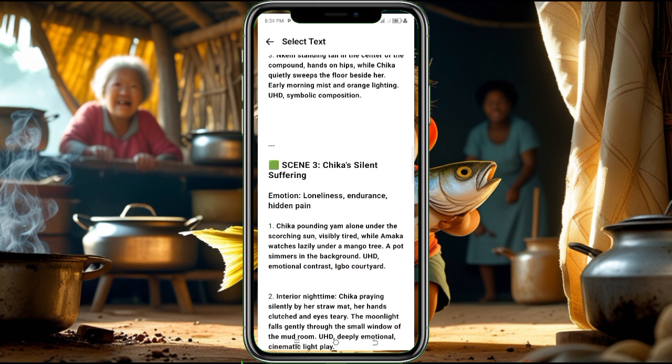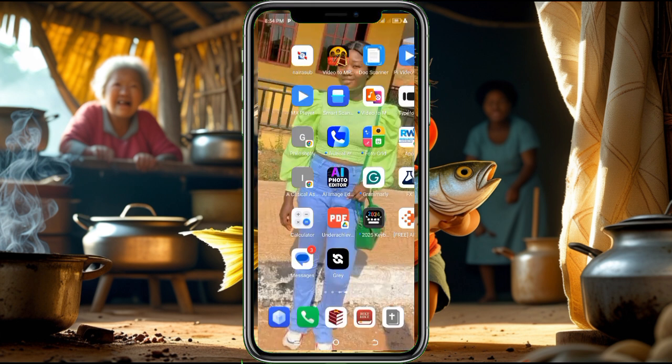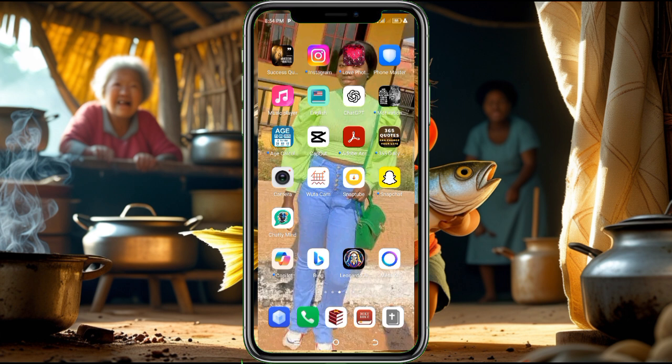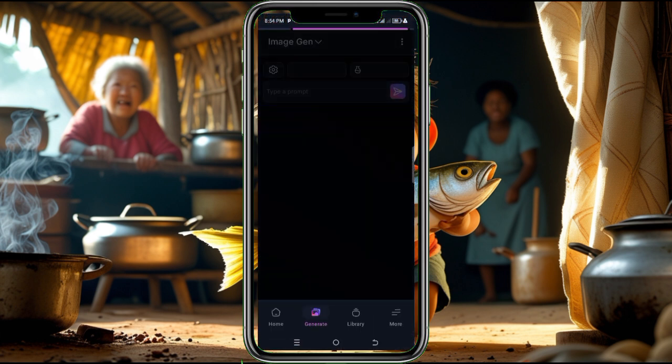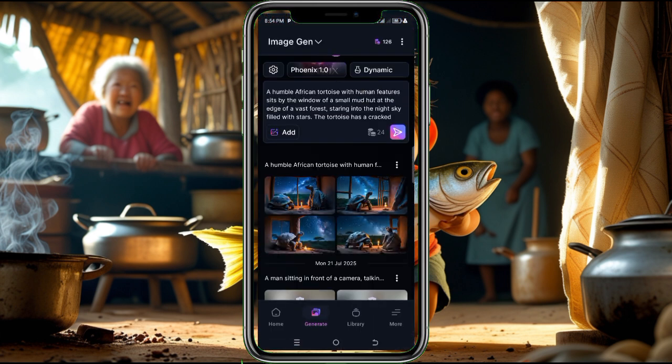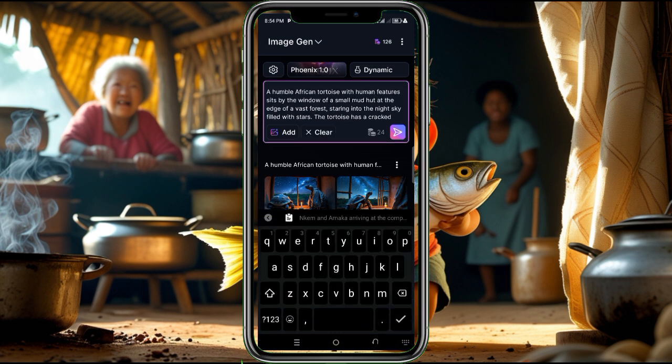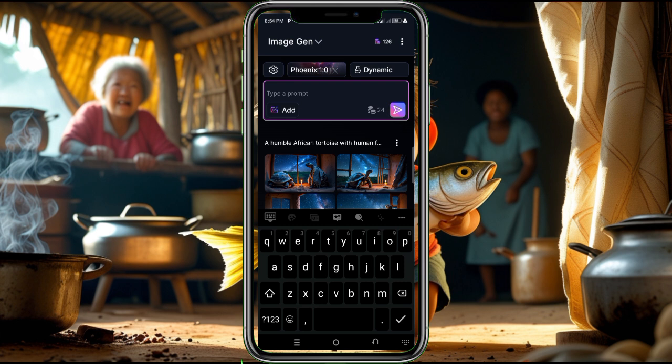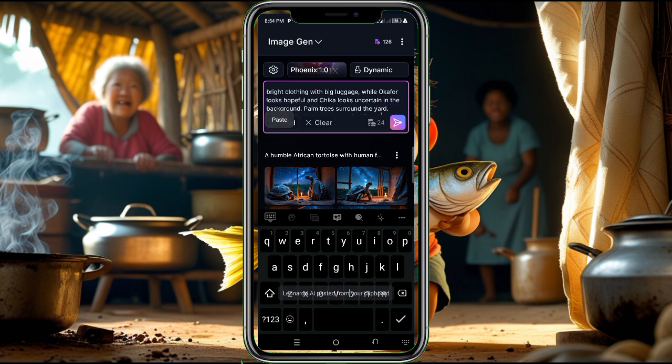Now the first one is Leonardo AI. You can get the app from the Play Store. Look at it here. Leonardo AI, that is the first one you can use. If you are new to creating content, you will not have all these things I have. So this is where you paste your prompt.